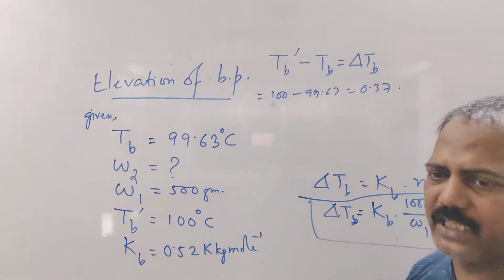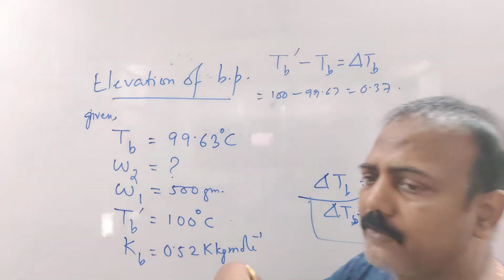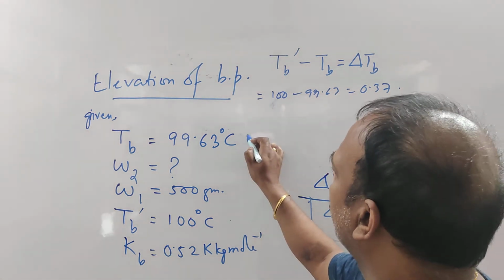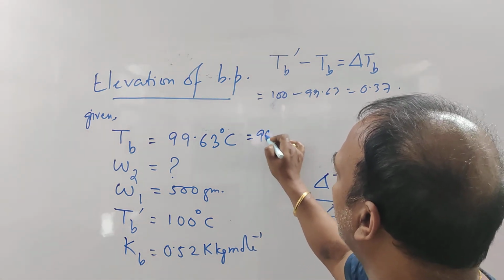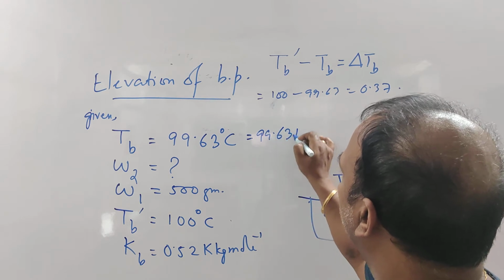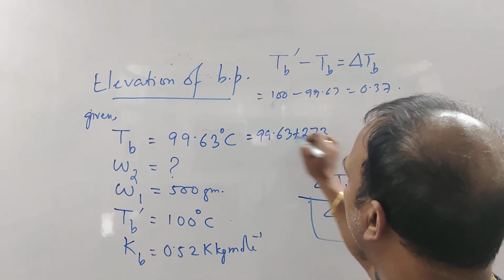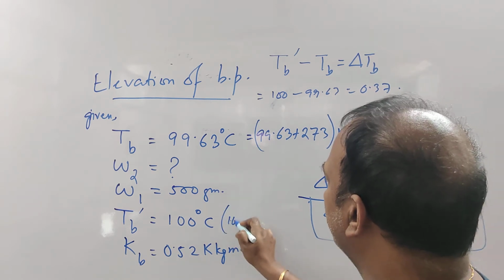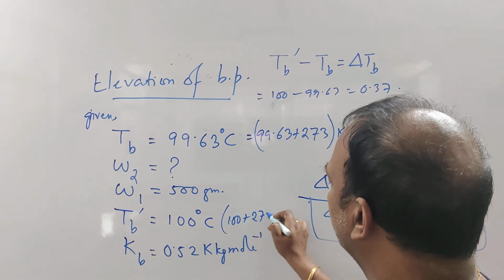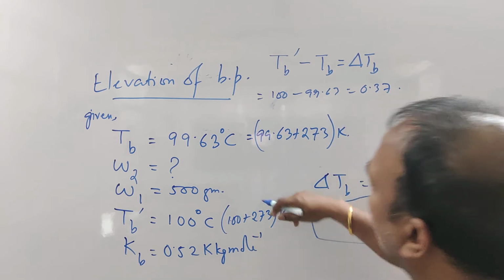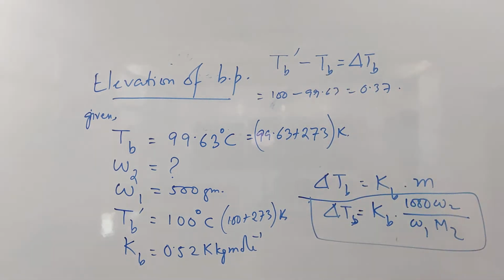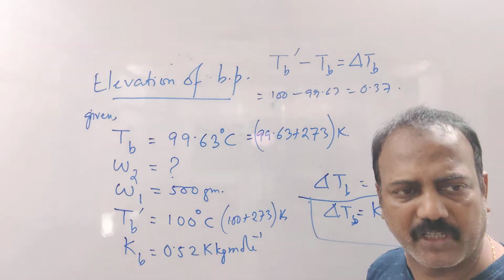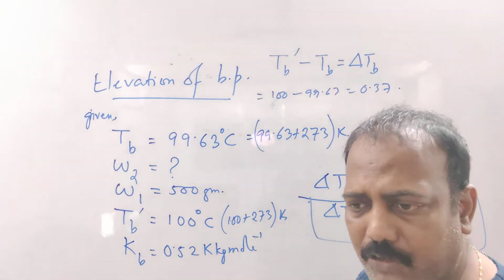Now see, you could have converted into Kelvin. If you would have converted into Kelvin, it would have been 99.63 plus 273 Kelvin, and 100 plus 273 Kelvin. Now, if you subtract them, Tb dash minus Tb, the value will still be 100 minus 99.63, because in both the cases you added 273.